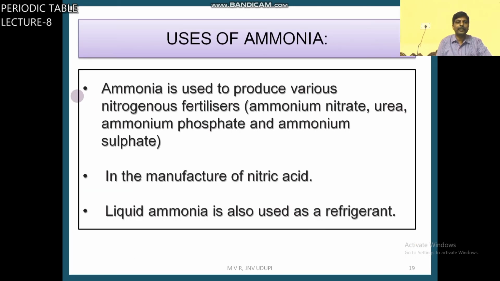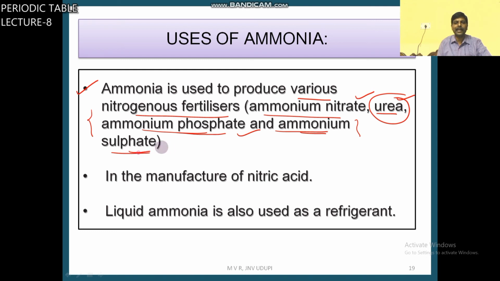So these are the main uses of ammonia. It is used to produce various nitrogenous fertilizers like ammonium nitrate, urea, ammonium phosphate and ammonium sulfate. These are the important fertilizers. You know, urea is a fertilizer, ammonium phosphate, ammonium sulfate. Ammonium nitrate, in the starting of this class I told about Beirut, is an explosive substance. To prepare this type of substances, ammonia is used.